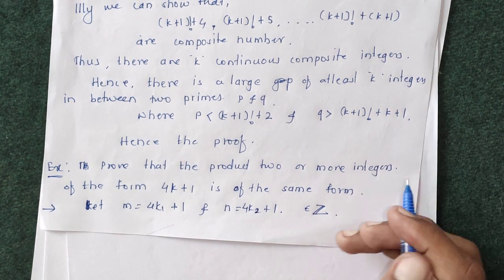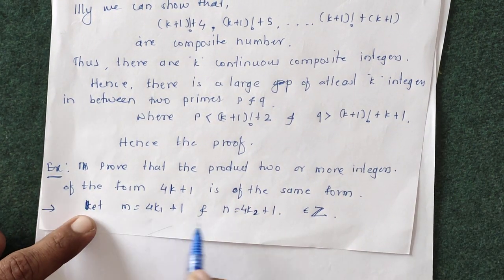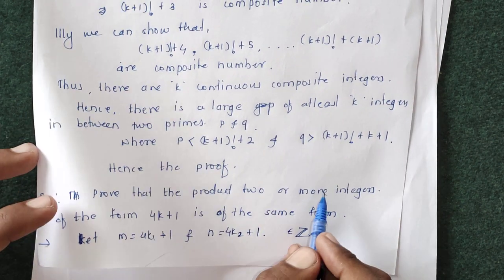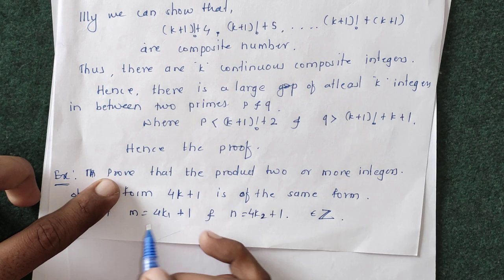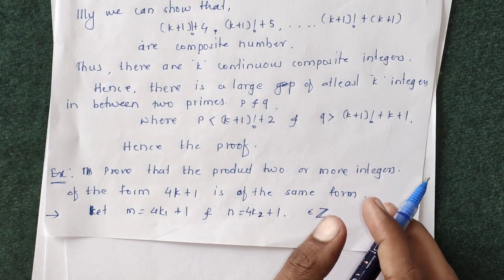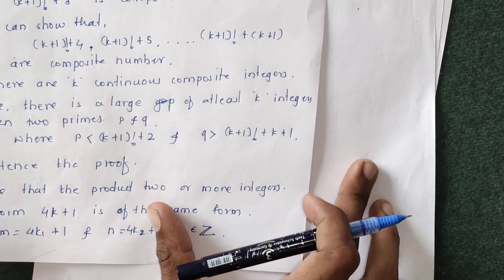We have taken m and n, two integers of the form 4k plus 1. Now to prove that their product is again of the form 4k plus 1, we multiply these two.